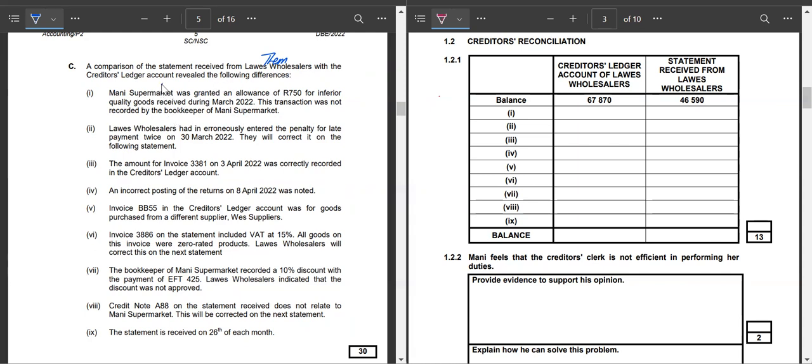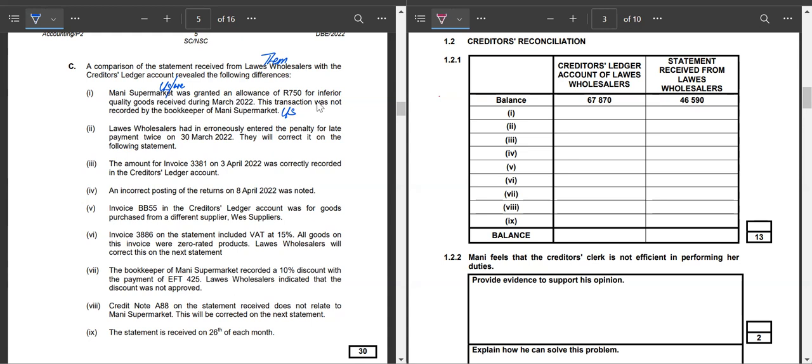Money Supermarket, this is us now, okay? Us or we, all right? So we were granted an allowance of $750 for inferior quality goods received during March 2022. This transaction was not recorded by the bookkeeper of us. In other words, it sounds broken English, but you would understand that this has to do with us. Okay, so money is us. If maybe we try to have better English, then we can say we.